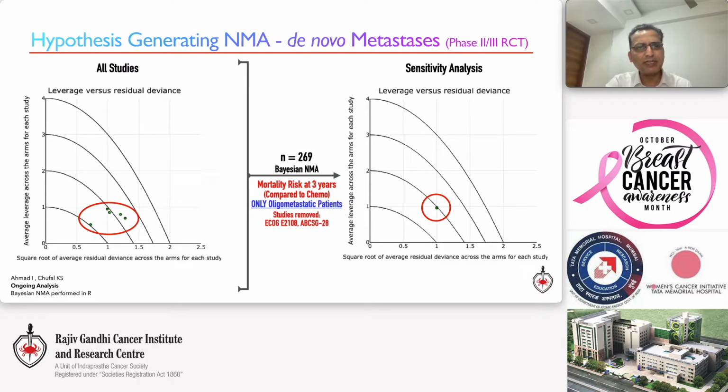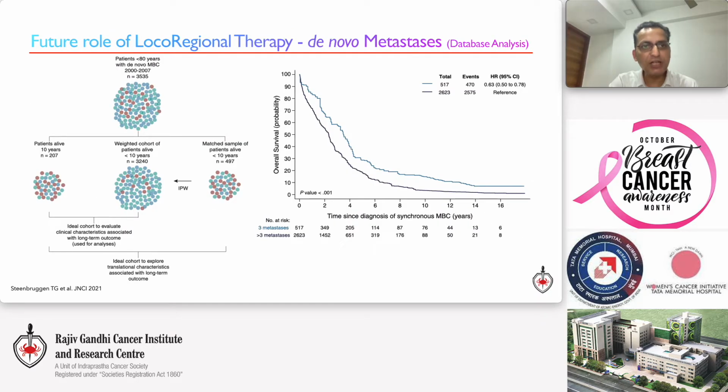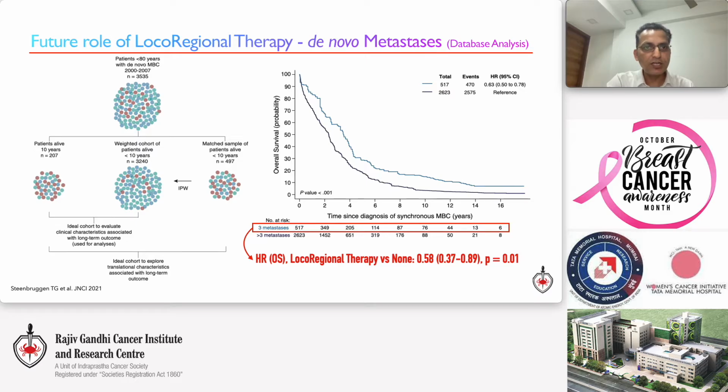But it must be said that the observations from our analysis are not without a precedent. Please have a look at this large registry analysis from Netherlands. The authors analyzed and balanced patients surviving more than 10 years with those surviving for a shorter duration. And the survival curves show a clear separation between those patients with 3 or fewer metastases versus more. Even more interesting is that in patients who had 3 or fewer metastases, they found a remarkably better survival, which was 42% survival advantage with the administration of locoregional treatment.